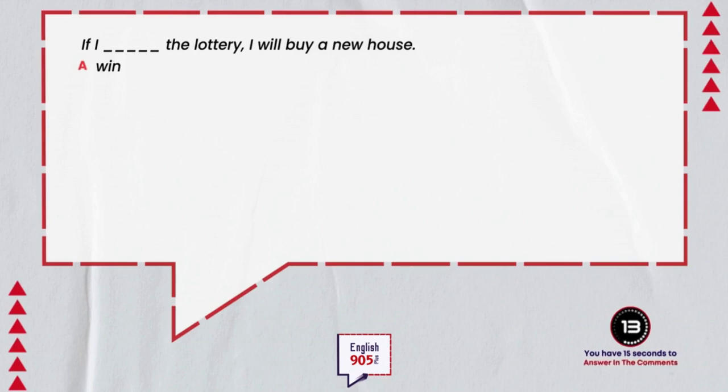A. If I win the lottery, I will buy a new house. B. If I won the lottery, I will buy a new house. Which one is correct? Answer in the comments below.